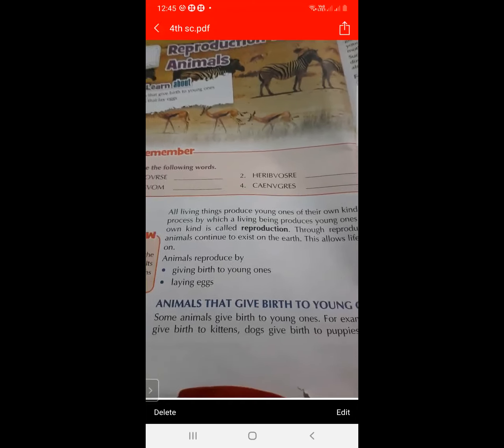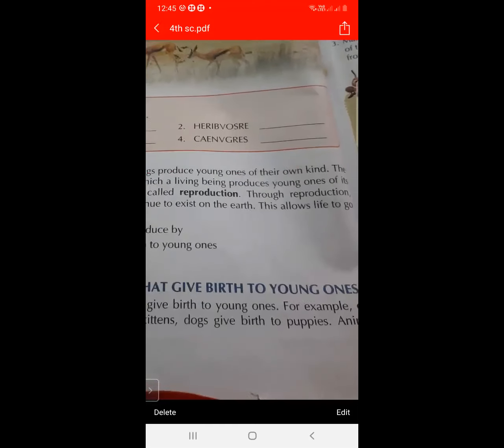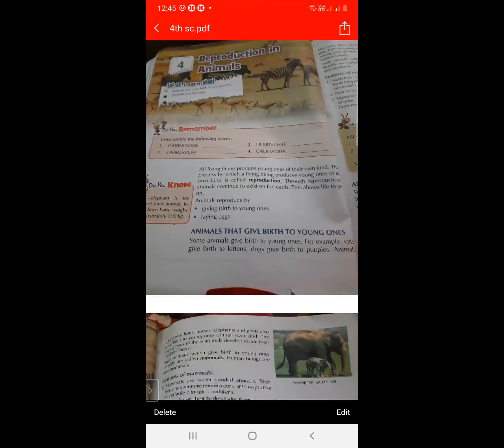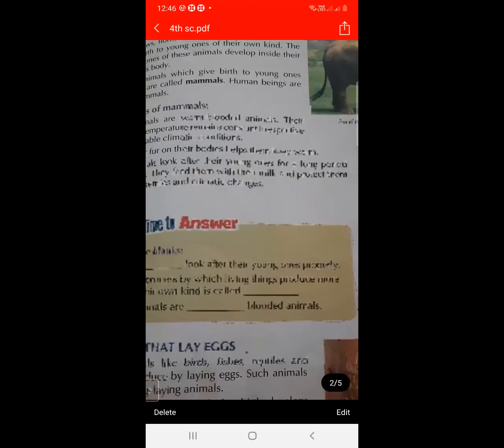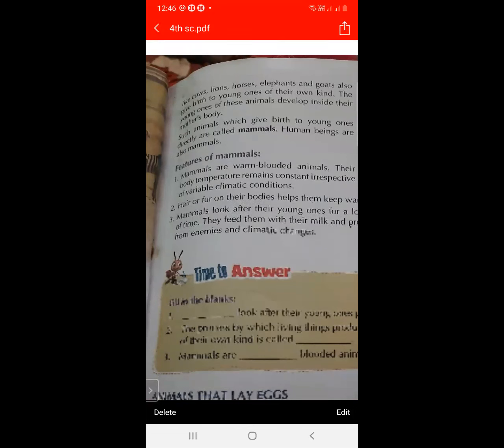For example, cats give birth to kittens and dogs give birth to puppies. They give birth to young ones. Animals like cow, horse, elephant, and goat give birth to young ones of their own kind. The young one of these animals develops inside the mother's body.